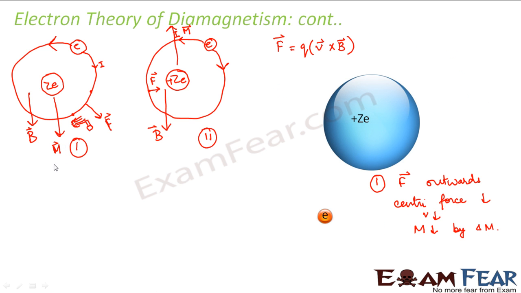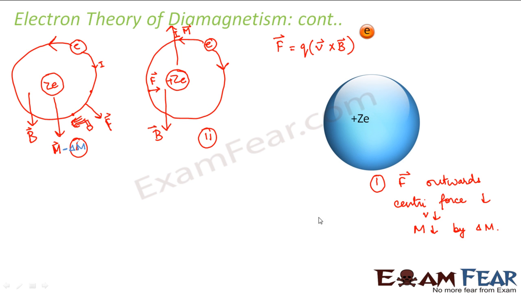So now the new magnetic moment becomes, earlier it was m, so now it becomes m minus delta m, right? So let me say now this magnetic moment becomes m minus delta m. Now what happens in the second scenario?